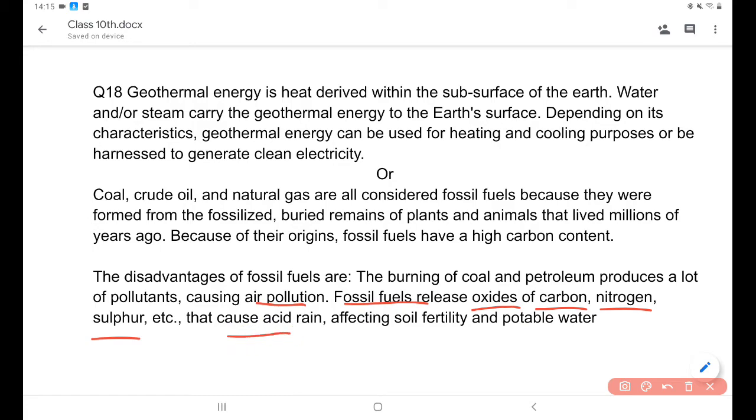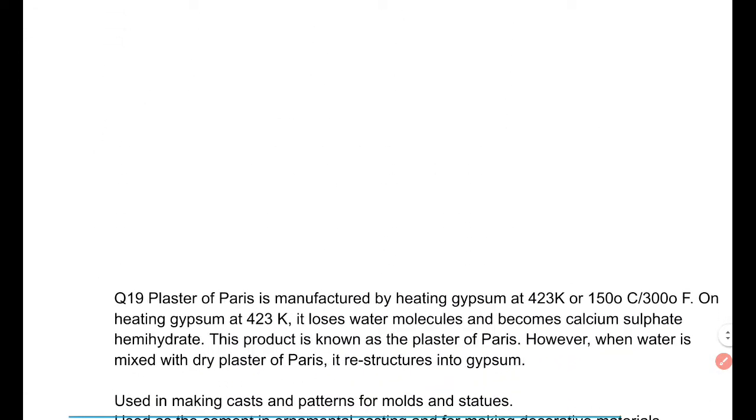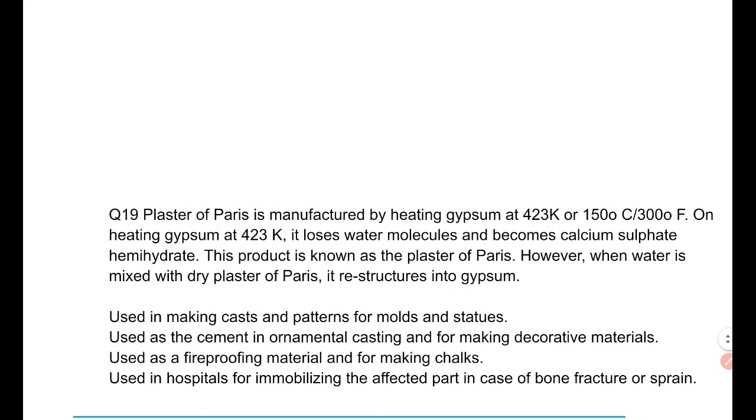They cause acid rain, like H2SO4 and HCl, which affects soil fertility. Soil fertility also decreases, and you cannot use potable water if it is contaminated by the pollutants. Now the next question is question number 19.